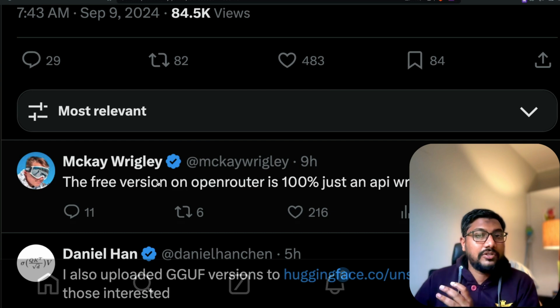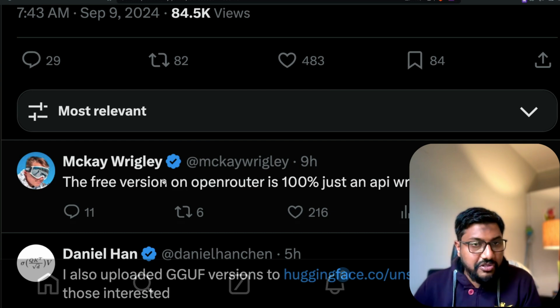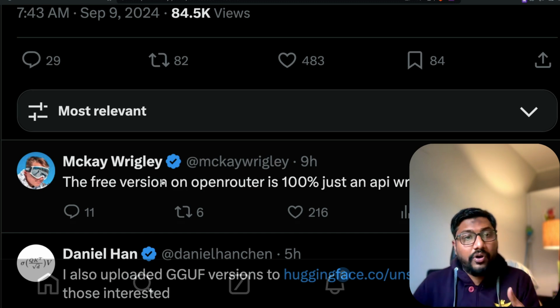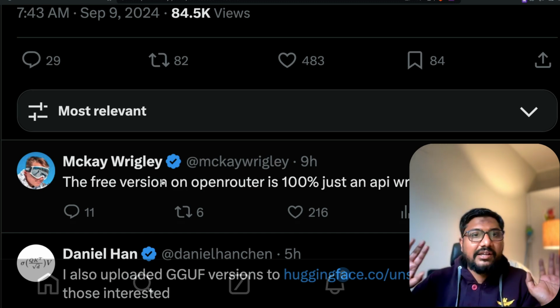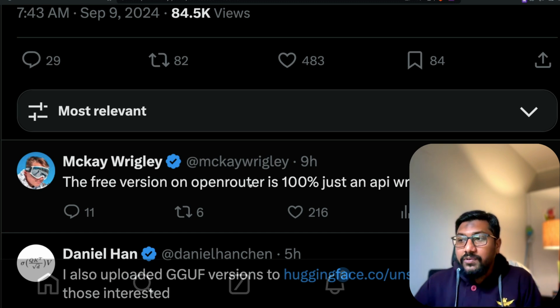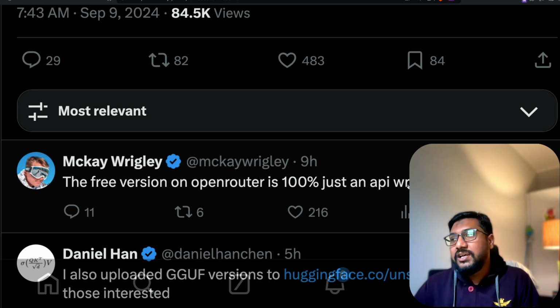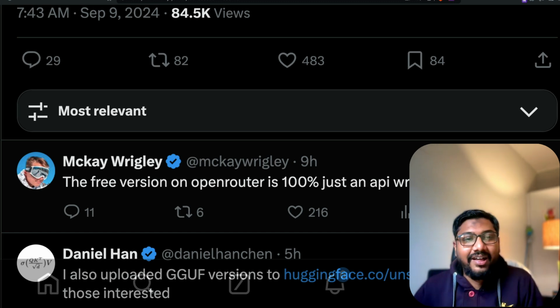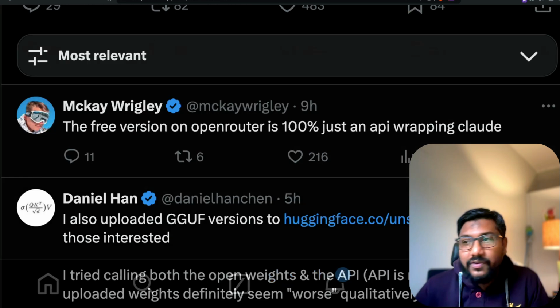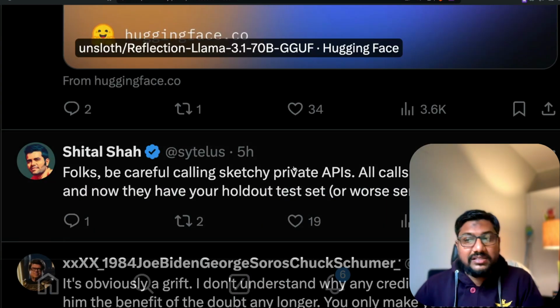The latest, the craziest claim about this model also comes from a very credible person. McKay Wrigley is quite popular. His Cursor course is crushing. He's built amazing demos since the start of GPT-4o. I've seen a really great programmer or hacker, let's say. The free version on OpenRouter is 100% just an API wrapping Claude. This is the latest claim, and then a lot of people on Reddit are trying to give data around why that is the case.